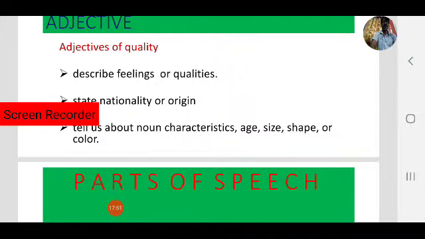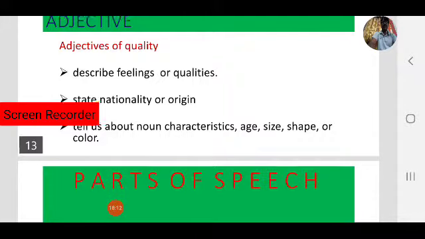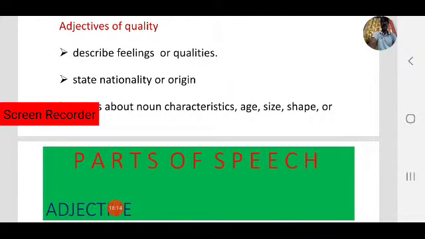Next, adjectives of quality describe feelings or qualities. Note it down. Where adjectives of quality are used. What is the duty of adjectives of quality in a sentence? Yes, different duties are there. First one is adjectives of quality describe feelings or qualities. Next, state nationality or origin.